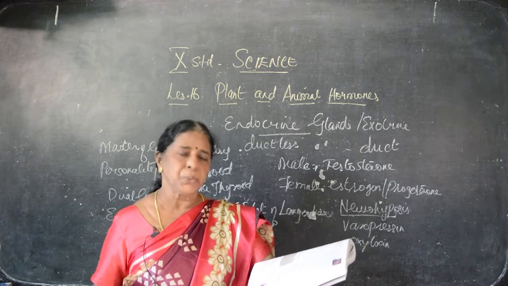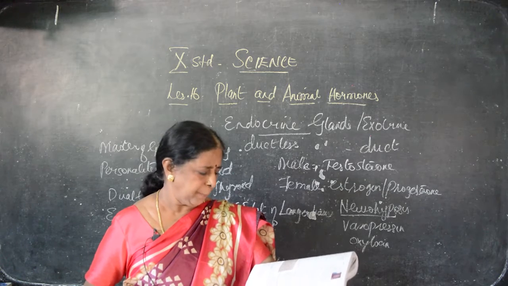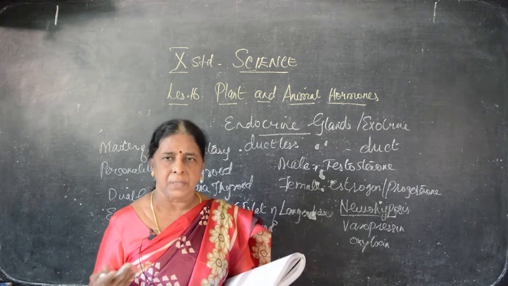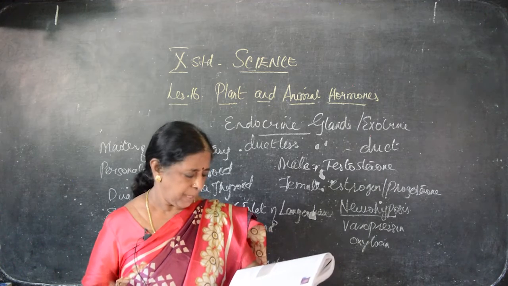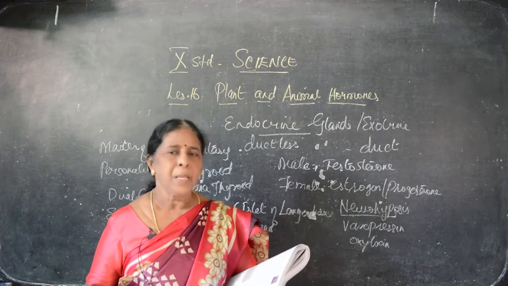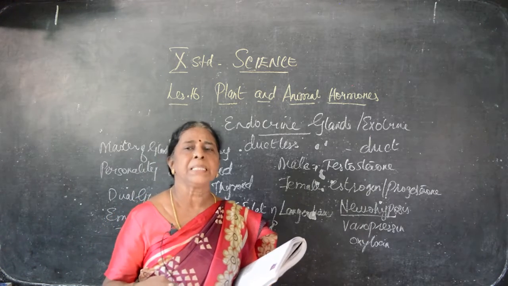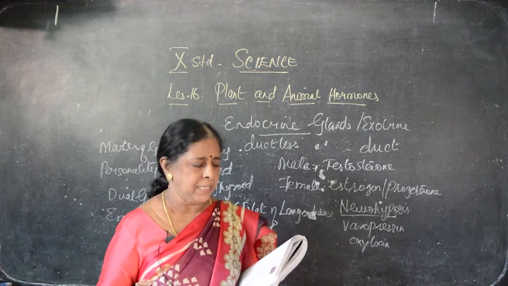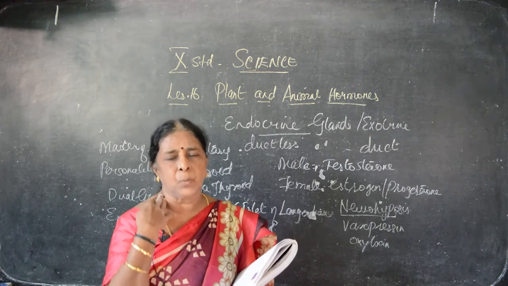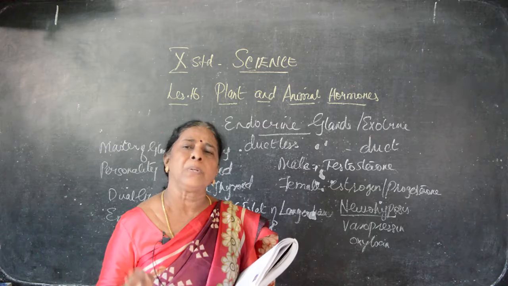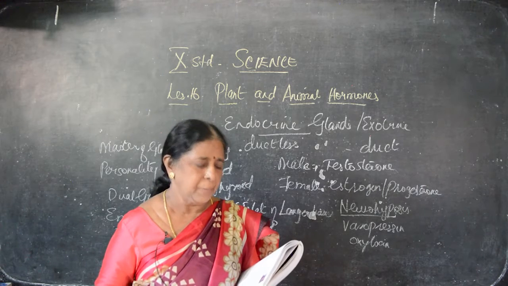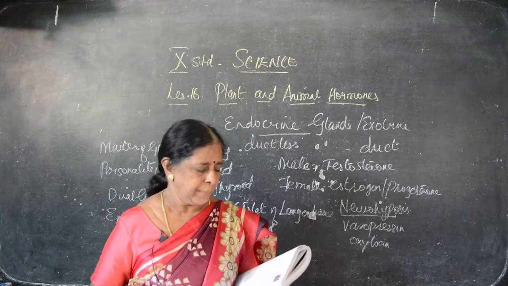So it is caused due to the decreased secretion of thyroid. The abnormal conditions of hypothyroidism: hypo means what? Less secretion. Goiter, cretinism, myxedema. Goiter, I said, see the structure there, see the diagram. You can see it only in the hilly regions, mainly in the Himalayas, because those people don't have iodized salt. This is a disease of iodine deficiency.